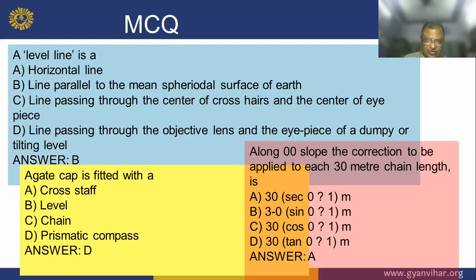And next question: a surveyor's compass is fitted with, so the correct answer is D, prismatic compass. And last question: a long chain, so the correction to be employed for such a 30 meter chain in length, so what is the correct answer? Correct answer is A.